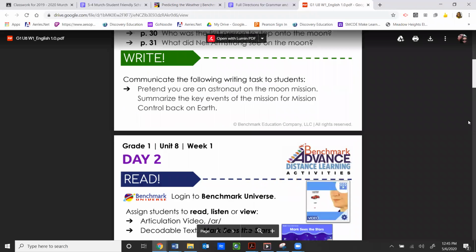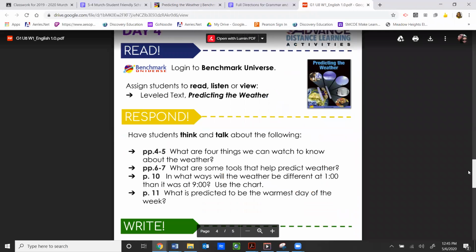Now let's take a look at questions you're going to be answering today. I'm going to scroll down to page 4. So use pages 4 and 5 to answer this question. What are 4 things we can watch to know about the weather? Use pages 6 and 7 for this next question. What are some tools that help predict the weather?